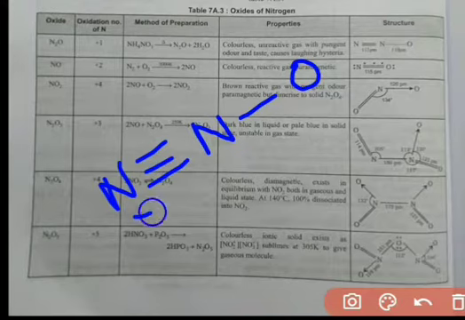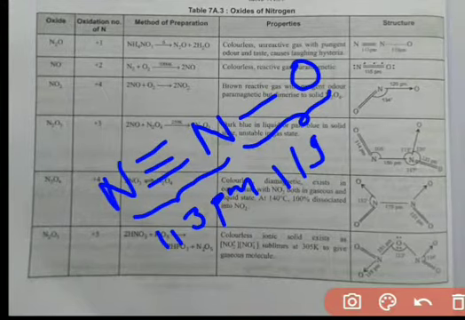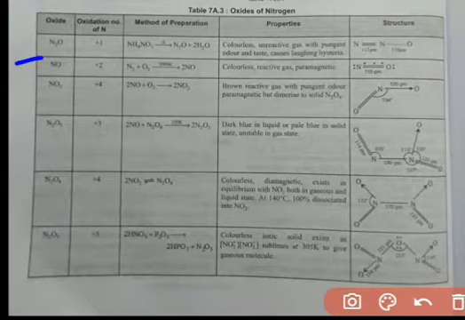Talking about its structure, students, you can see here it can be shown through N triple bond NO. As it is a triple bond, bond length will be 113 picometer, and in case of NO the bond length is 119 picometer. Similarly, students, we will see the oxide like nitric oxide, in which oxidation number of nitrogen is +2, and it can be formed by reaction of dinitrogen and oxygen at 300 Kelvin, resulting in formation of nitric oxide.